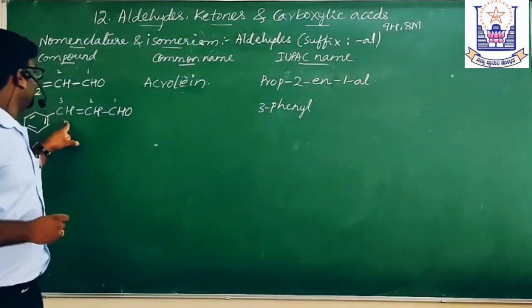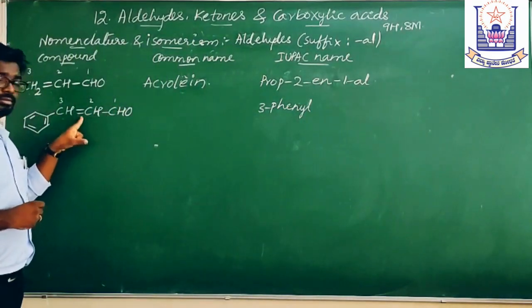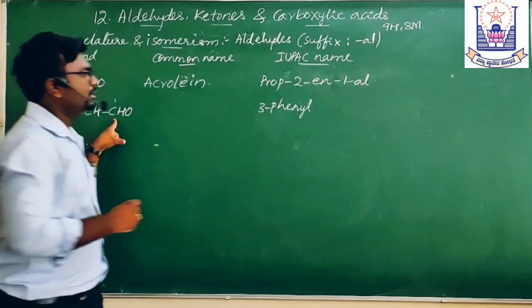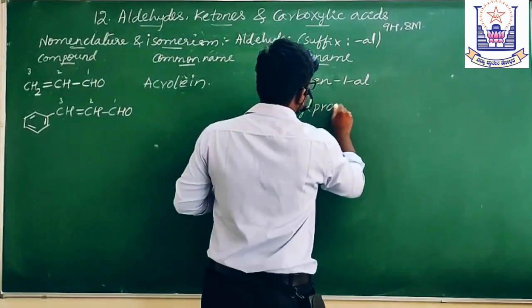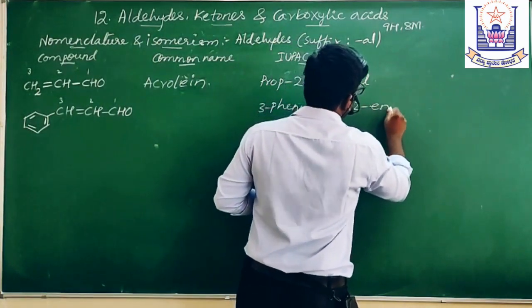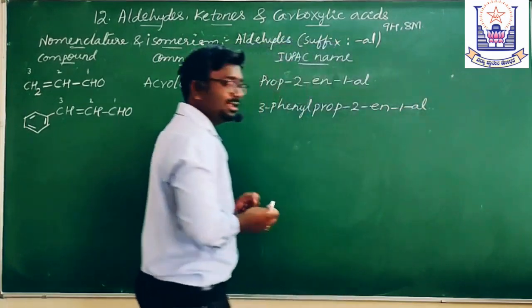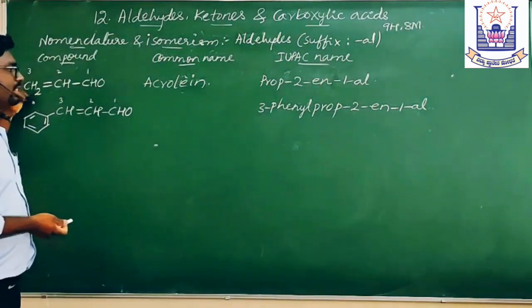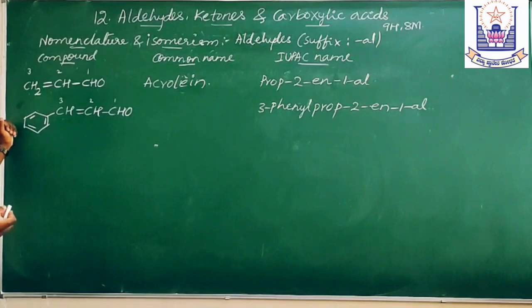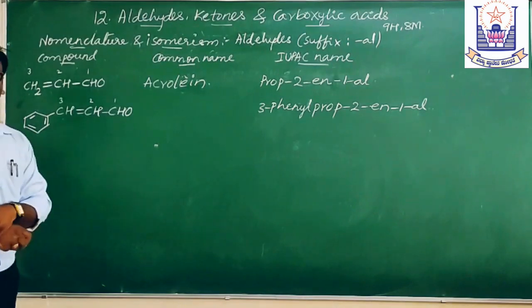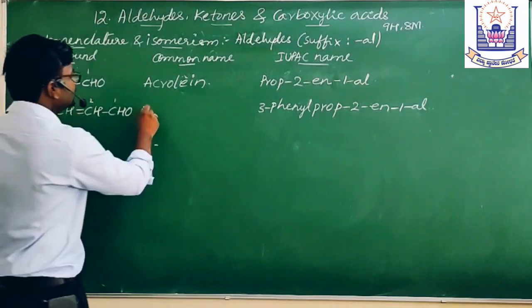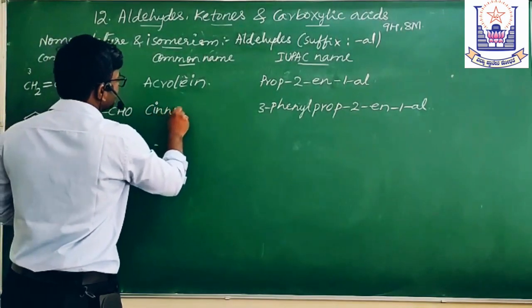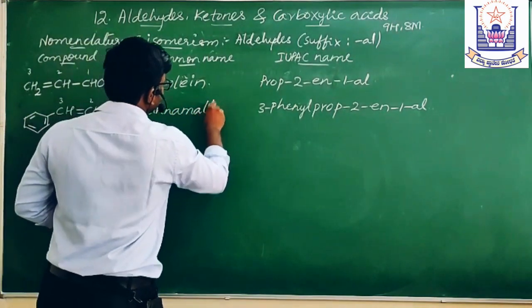3-phenyl. And it is what? Prop-2-en-1-al. Here it is simple: the hydrogen of acrolein is replaced with the benzene. Now what is this called? In the common system, it is called cinnamaldehyde.